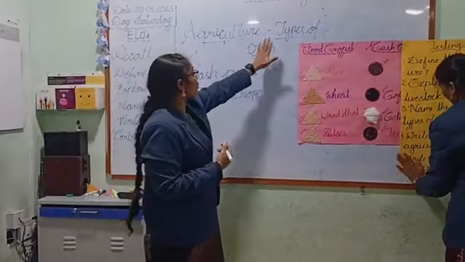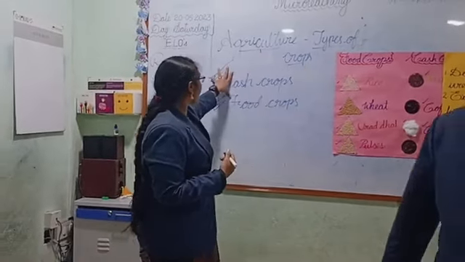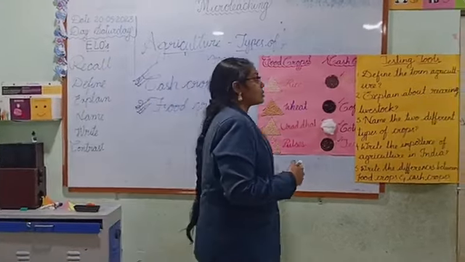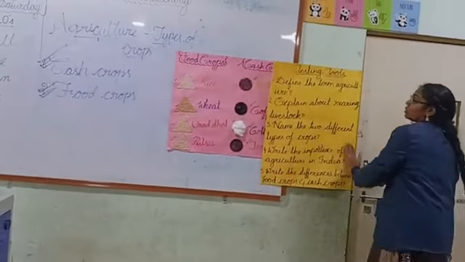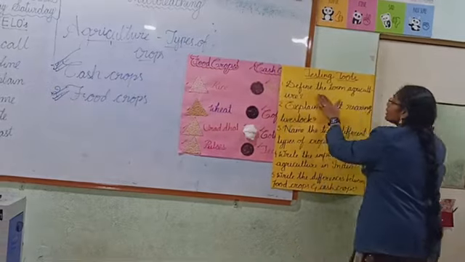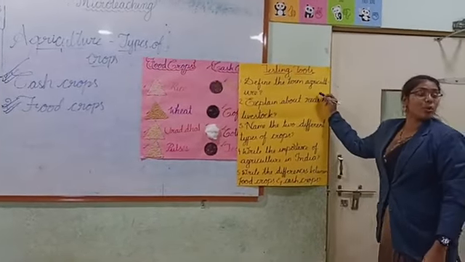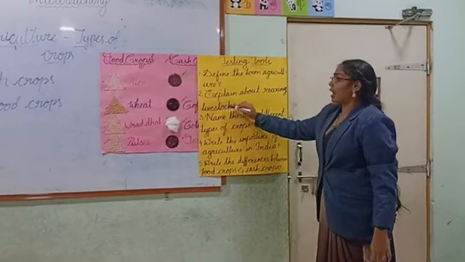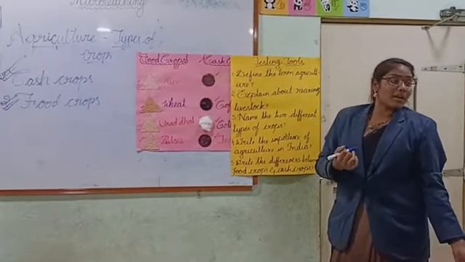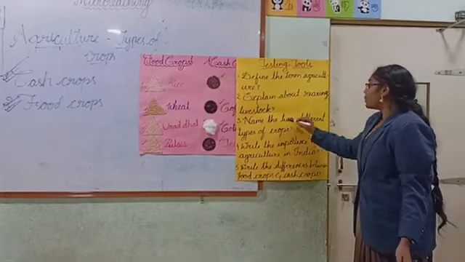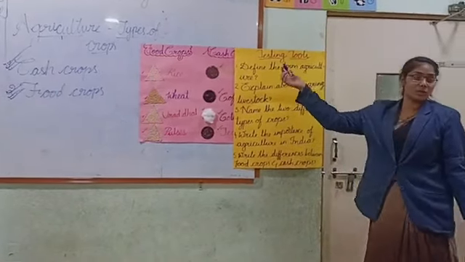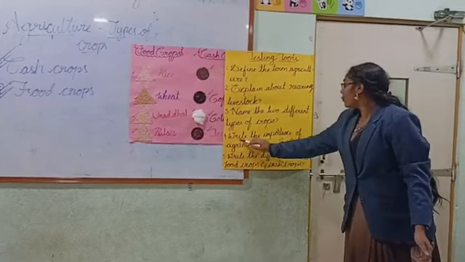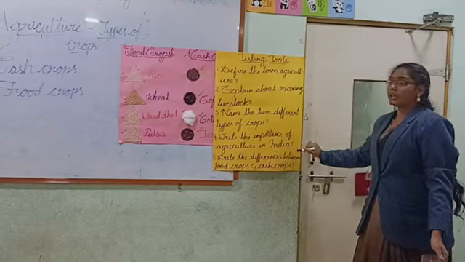We have discussed the types of crops. We have mainly divided them into two categories, cash crops and food crops. Now let us go to the testing tool. Define the term agriculture. Next, explain rearing livestock. And name the two different types of crops. Write the importance of agriculture in India.